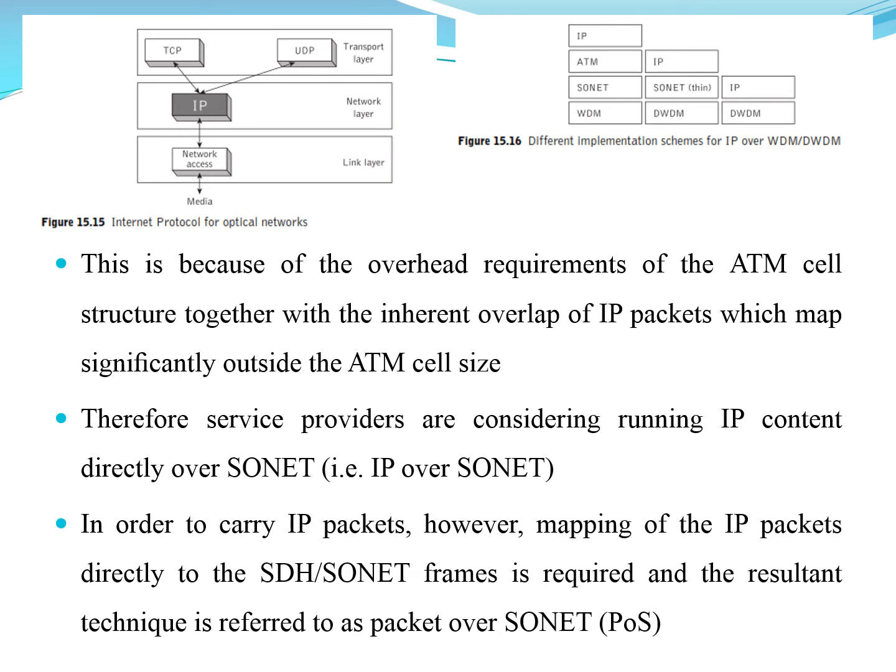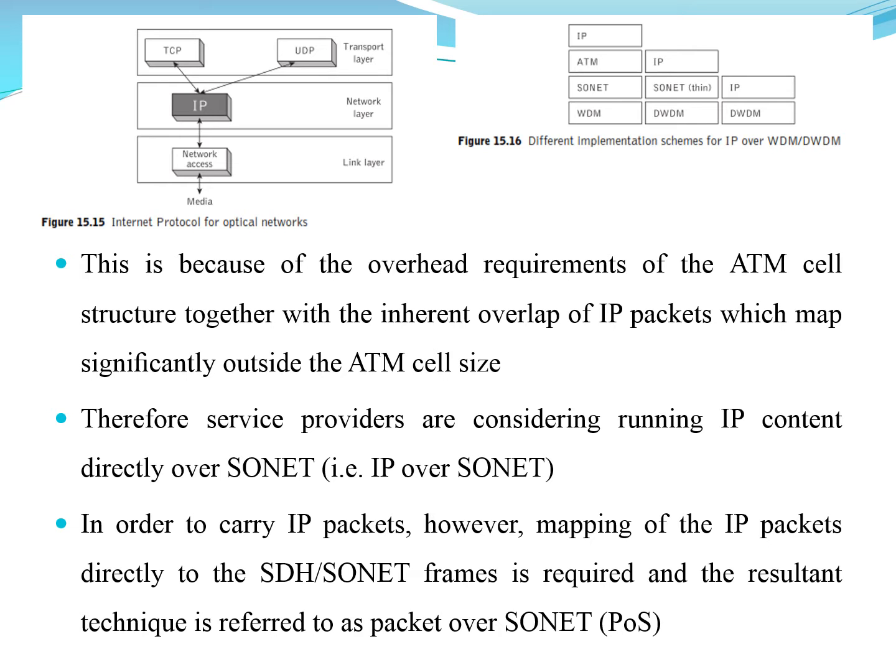And this is how the TCP/IP protocol is used with the network accessing the media, then the UDP protocol. These are the three layers used in the model: the transport layer, which uses TCP and UDP protocols; the network layer, which uses the internet protocol; and the link layer, which uses the network access. So these are the different implementation schemes for IP over wavelength division multiplexing or dense wavelength division multiplexing. These are the layers or schemes used by IP.